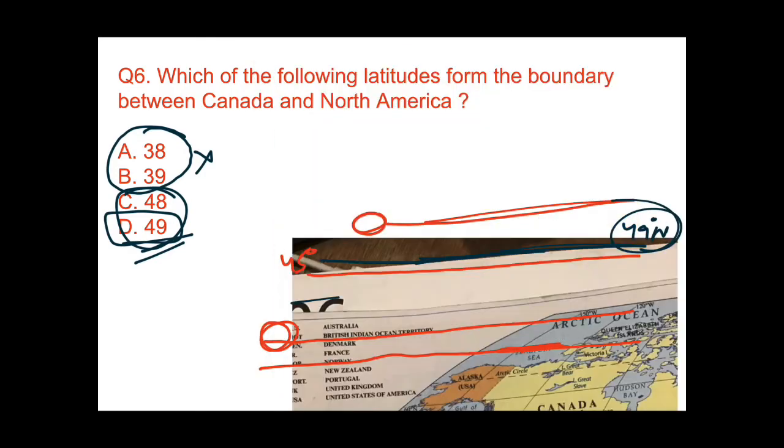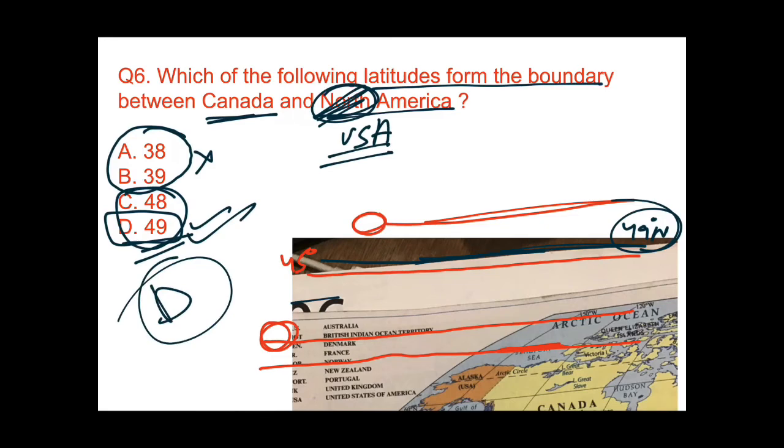Now you can see this question again. Which of the following latitude forms a boundary between Canada and North America? It's not North America, it's USA actually, United States of America, because North America is a continent. So the answer would be 49 degree. D would be the answer.